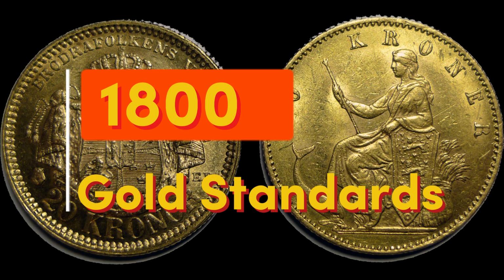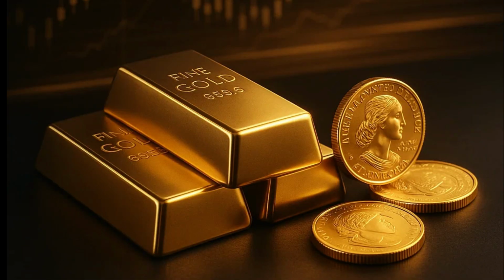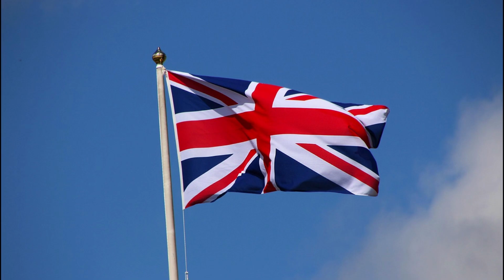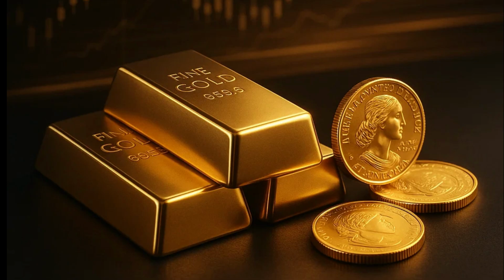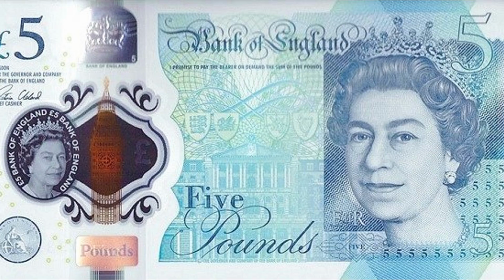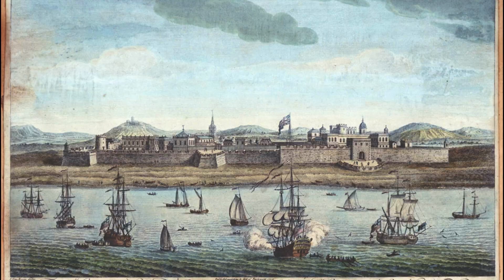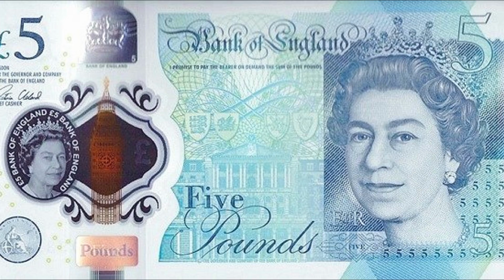Countries followed the gold standard. Currencies were backed by real gold. Britain, with its vast empire, controlled the seas and trade routes, including in India, and had the largest gold reserve. Naturally, the British pound sterling became the world's trusted currency. Trade, gold reserves, and empire gave Britain financial dominance. Countries needed the pound for international trade.